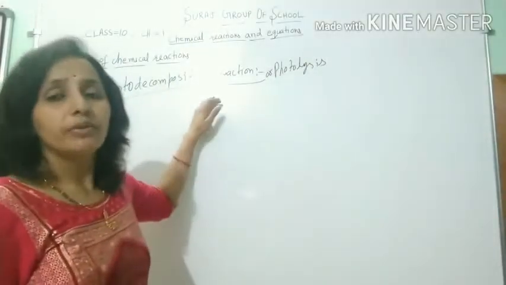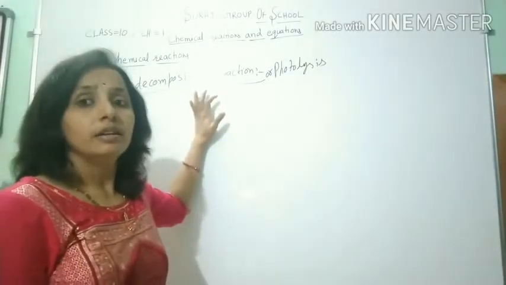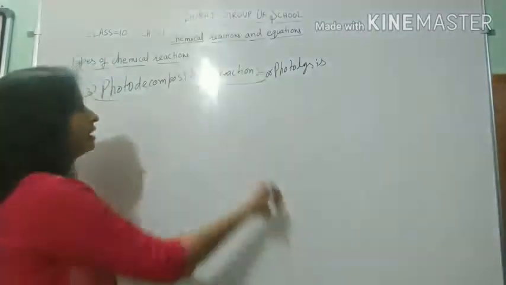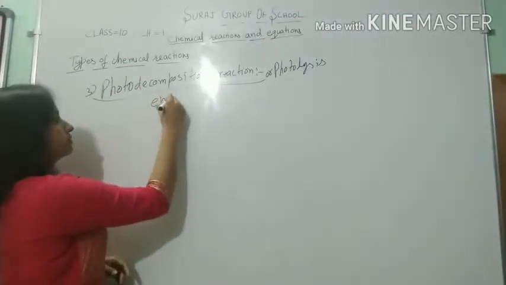In this type of reaction, energy is supplied in the form of sunlight.